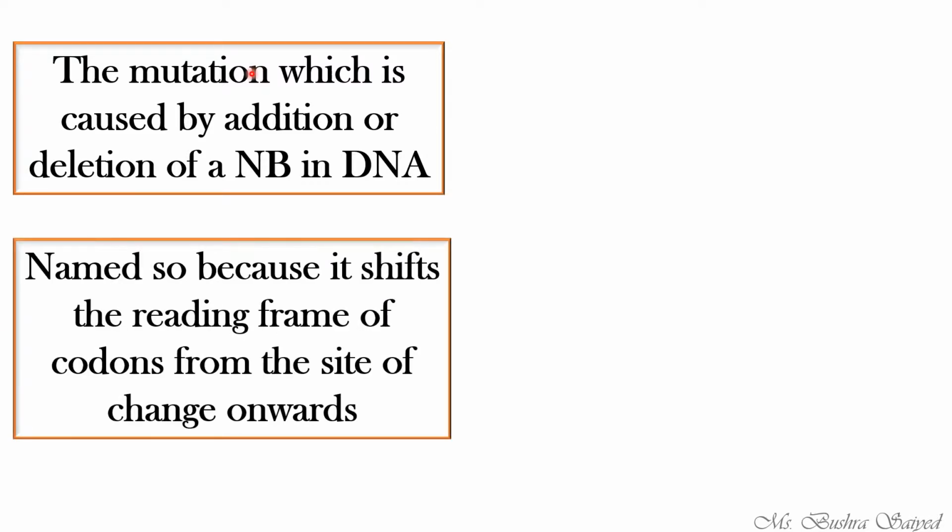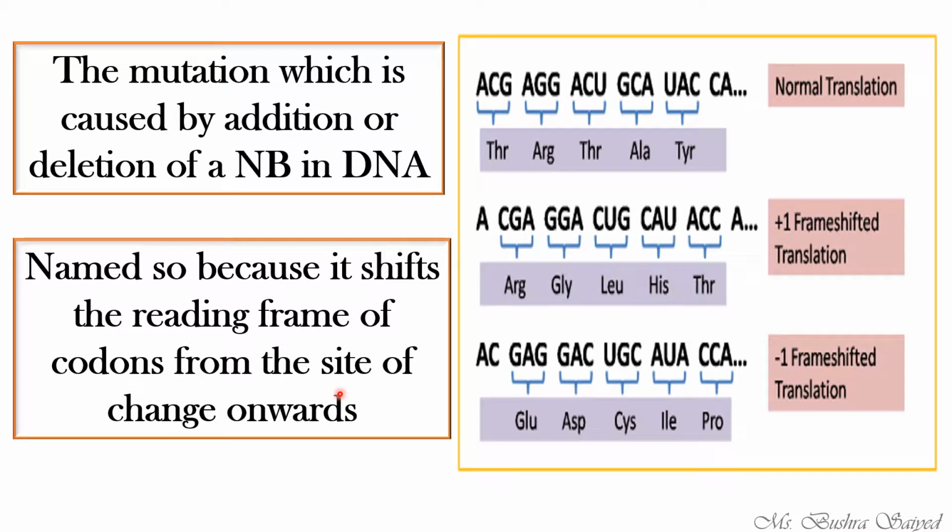Why is it known as frame shift mutation? Because it will shift the reading frame of codon from the site of change onwards. The diagram will give you a clear view. We know that three nitrogen bases form a codon. Each codon is responsible for the expression of an amino acid in the polypeptide chain. So this is how the whole polypeptide chain is produced, and from the polypeptide chain it will cause the formation of a normal protein. So what happens in frame shift mutation?